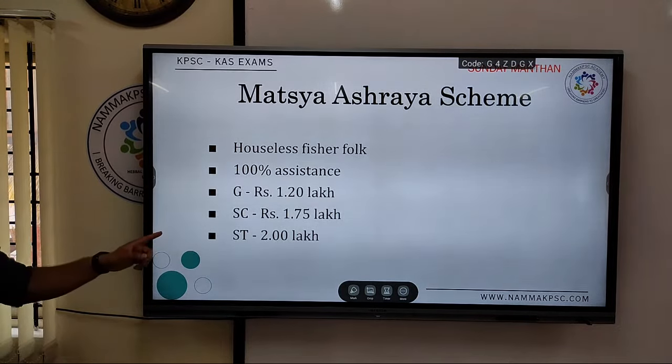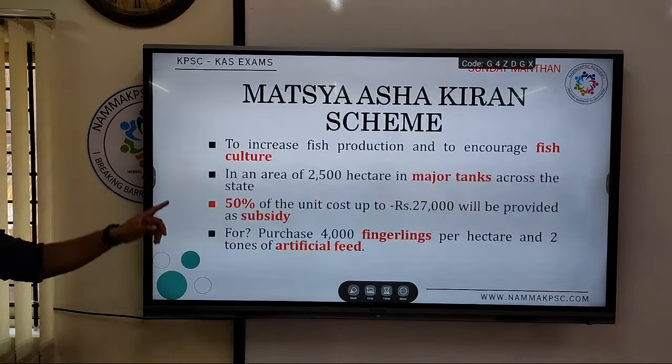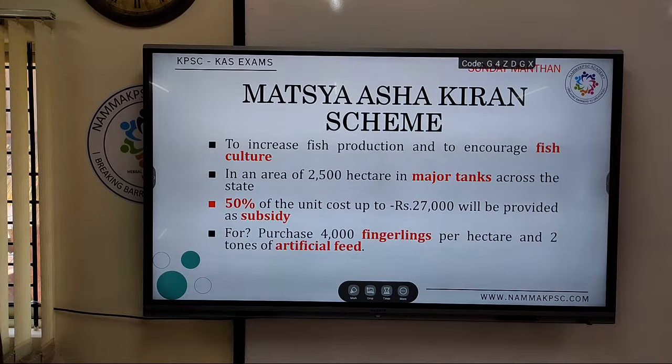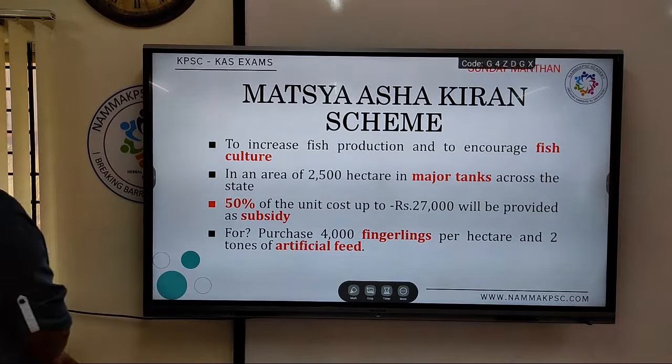This is the Asha Kiran scheme. This is to promote fisheries.